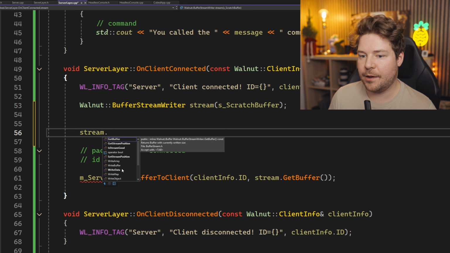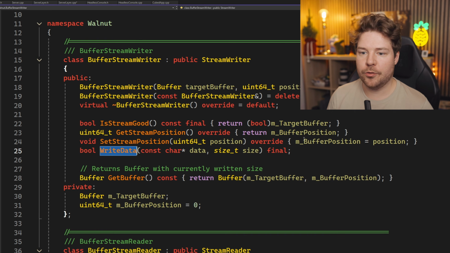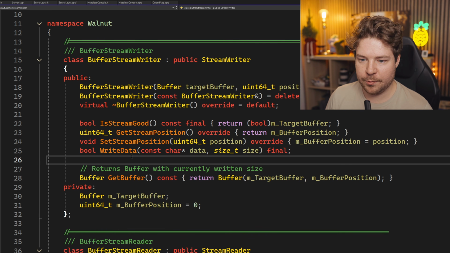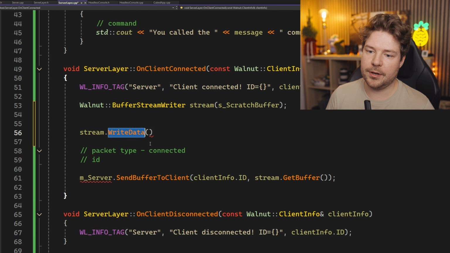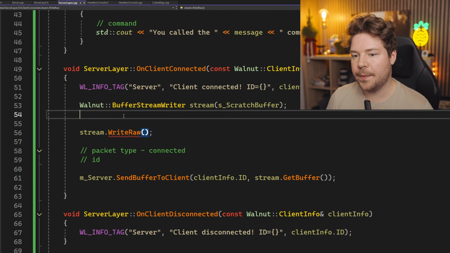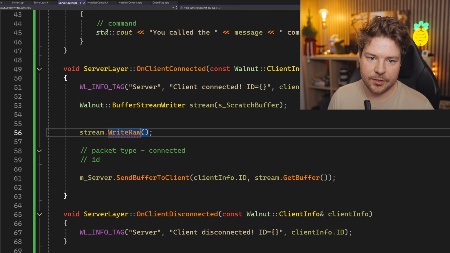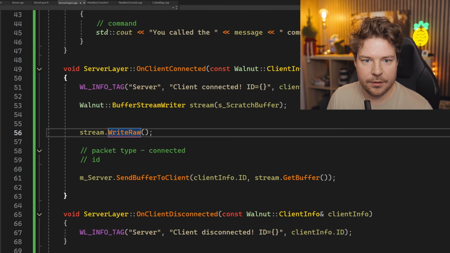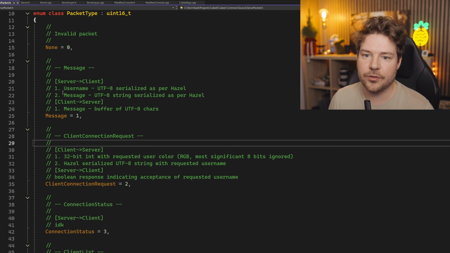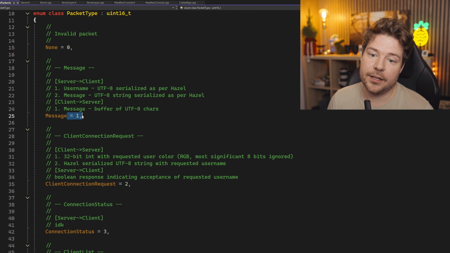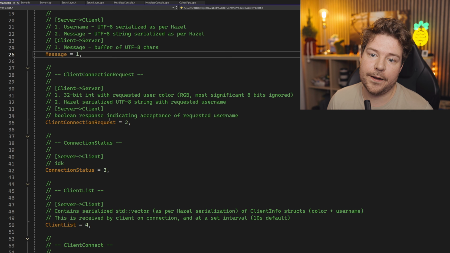We can just be like, hey, we want to write some data. I actually don't know what function specifically we want to use. So you can see there's a bunch of write raw. Yeah, write raw is probably what I was thinking of. So we can do write raw, and this allows us to pass any raw type. So for example, in this common thing, we had this server packet situation and we had packet type. So I think I'll just reuse this as I mentioned. So sure, we can keep message as a thing.